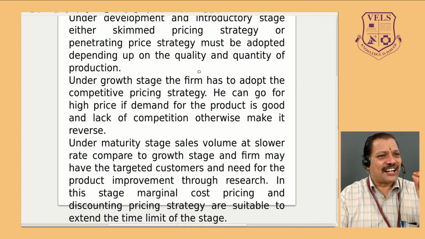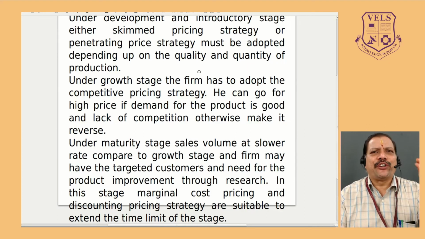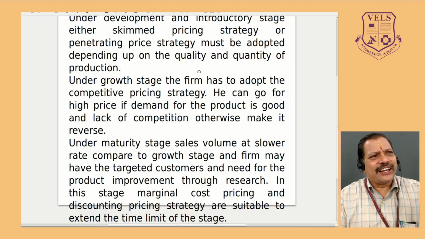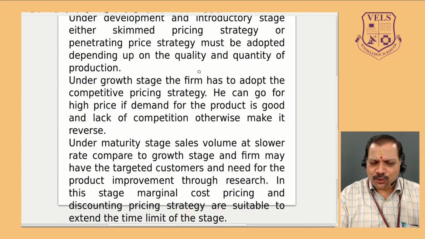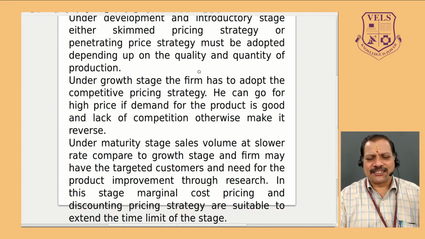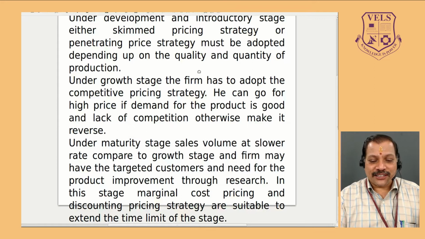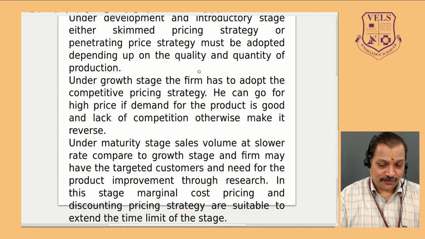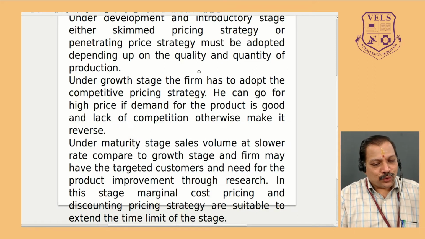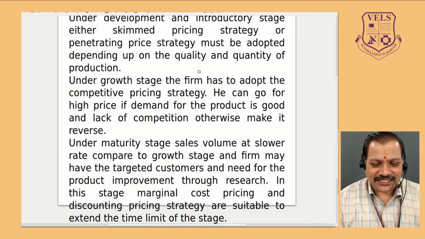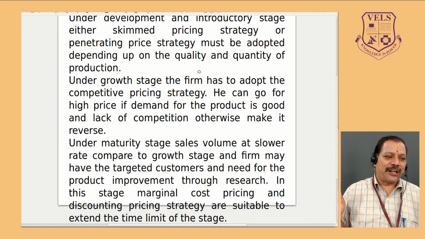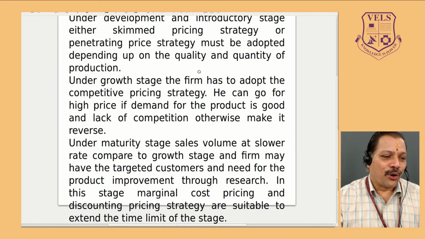So pricing strategy under the maturity stage is a very difficult task. Only an expert can handle it. It is better to go for the discounting price strategy. Suppose you have enough manpower and you have the data, then we can go for marginal cost pricing. So there are two different pricing strategies: one is the marginal cost pricing strategy and the other is the discounting price strategy. These two strategies can be applied in the growth stage.